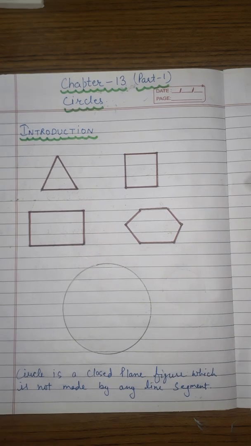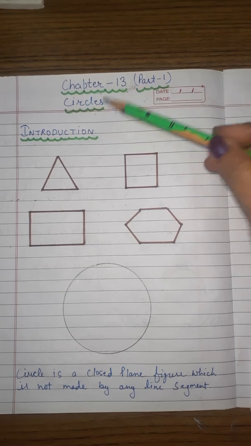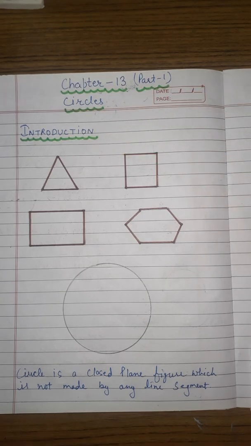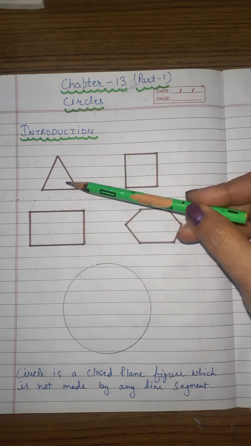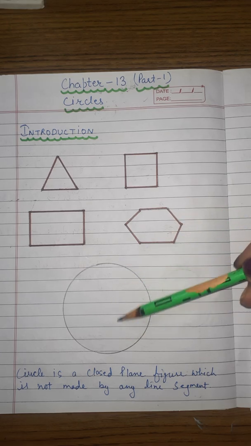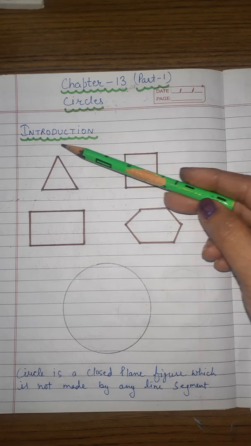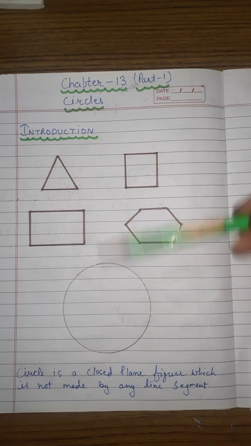Dear students, we are going to start a new chapter, that is chapter 13, circles. Let me explain the concept of a circle. Here you can see that I have drawn some figures: triangle, square, rectangle, hexagon, and also a circle. Have you noticed one difference between these four shapes and the circle?